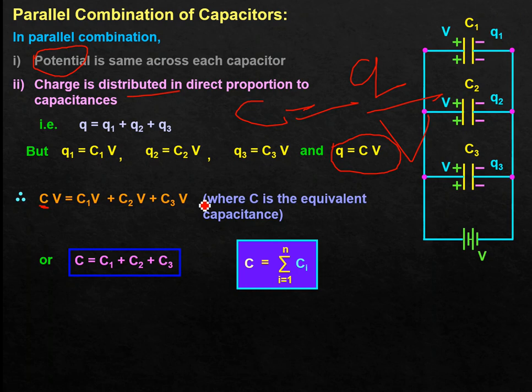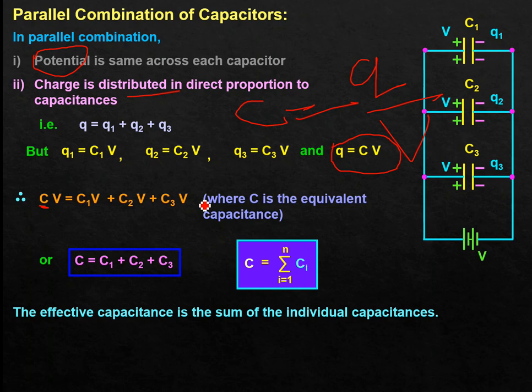Now the effective capacitance is the sum of the individual capacitances. Here the total capacitance of any parallel combination of capacitors comes out to be what? C will be simply equal to C1 plus C2 plus C3. So this is similar to the series combination of resistances. So in that sense you can remember. So these are just opposite. The expression for equivalent capacitance for series matches the parallel combination of resistances and vice versa.